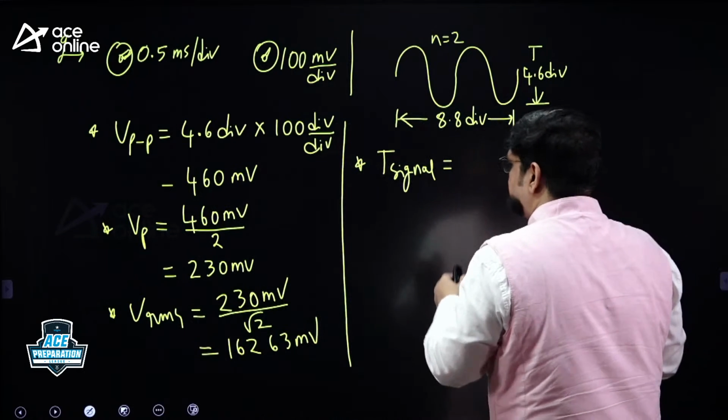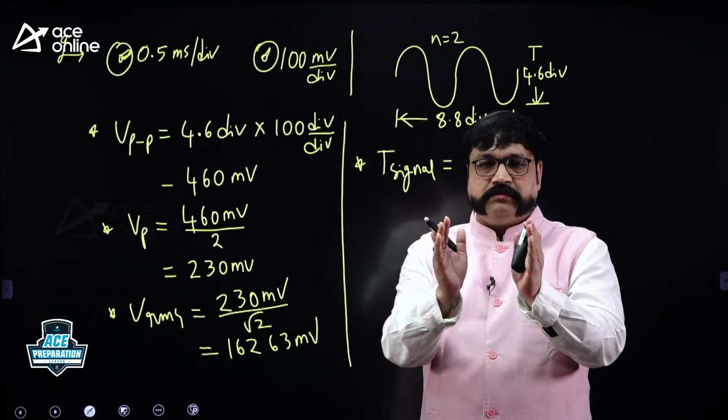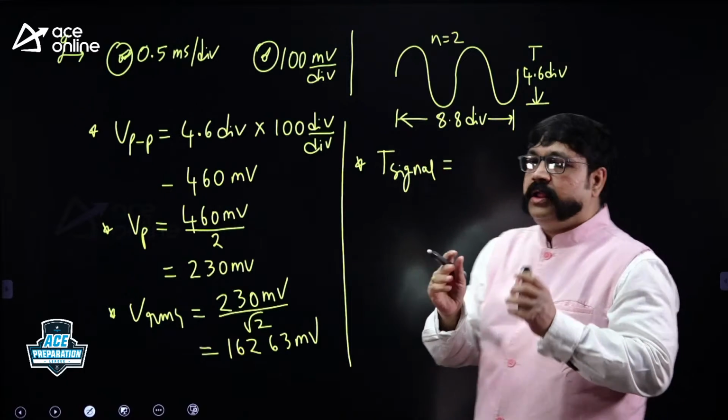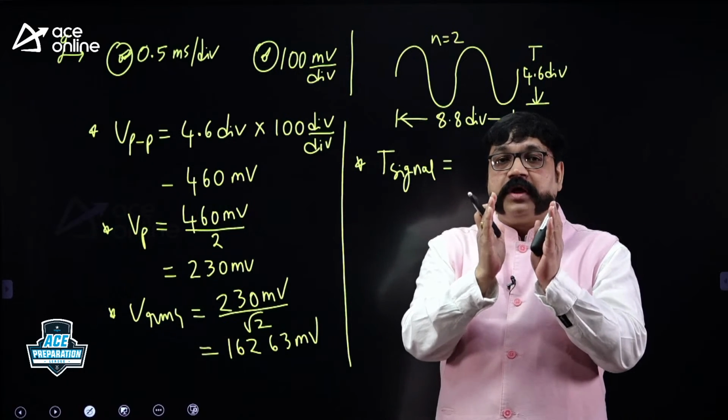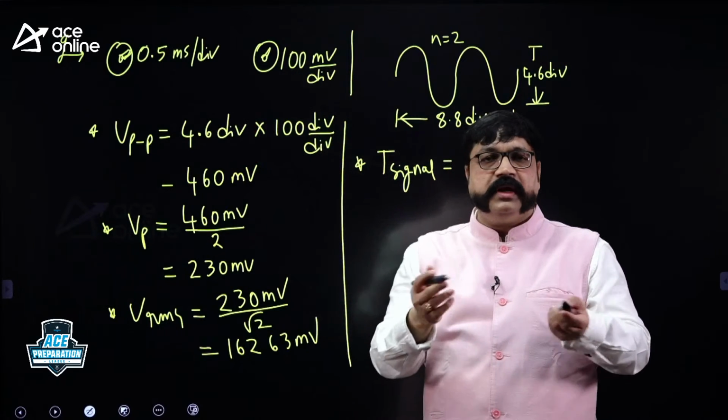What is the formula for the time period of the signal? Count the number of horizontal divisions within one cycle. Whatever be the number of cycles given, you always count the number of horizontal divisions within one cycle and multiply it with the time per div. You will get the time period of the signal.